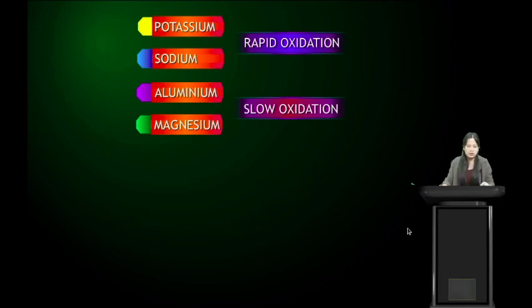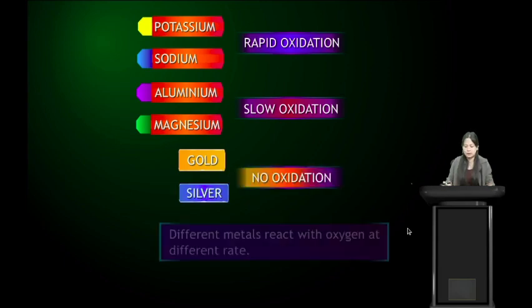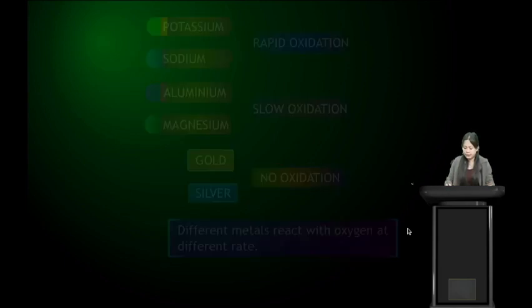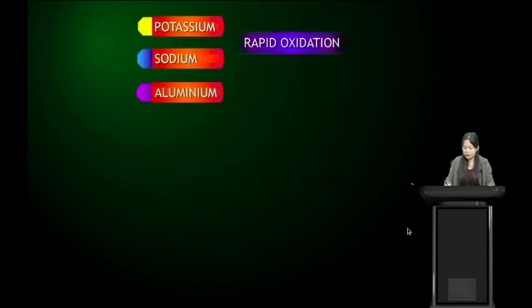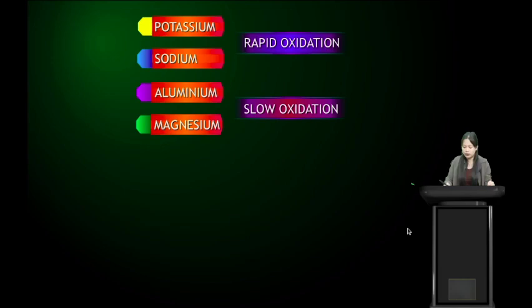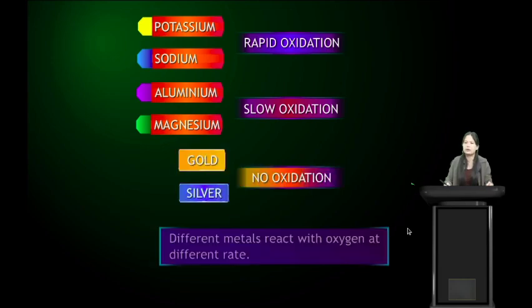Aluminium and magnesium undergo slow oxidation. They react with oxygen slowly. And gold and silver, there is no oxidation, meaning they do not react with oxygen.